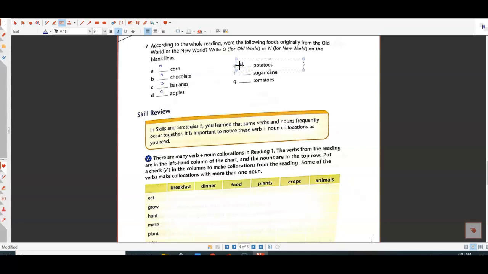It started in the New World. And sugar cane, caña, sugar cane, which is a very interesting part, is in paragraph 4, also in the table. It started in the Old World. Finally, we have tomatoes, which is in paragraph 2, and this one started in the New World. Okay, so hopefully that helps you to check some of these readings about this interesting topic.